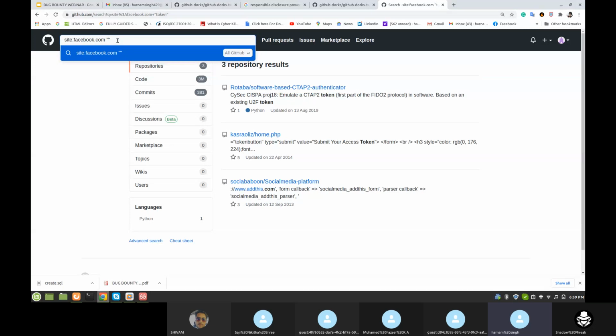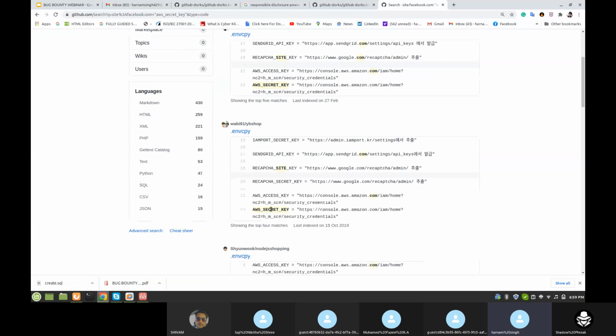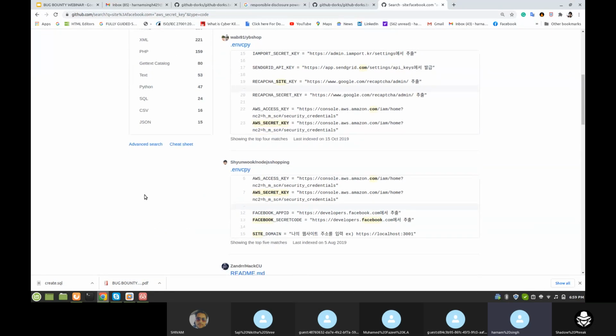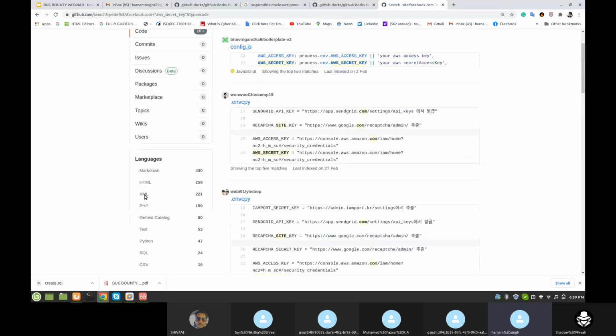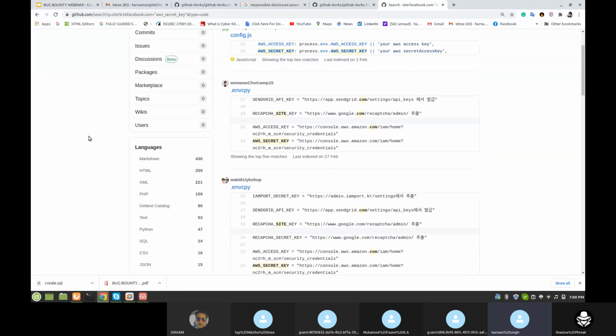AWS secret key. If it is enabled, there are 1k plus code results. It's up to you. You have to spend a lot of time here and you can find secret keys. If you search and open 500 to 1000 code results, definitely you will get some information here.